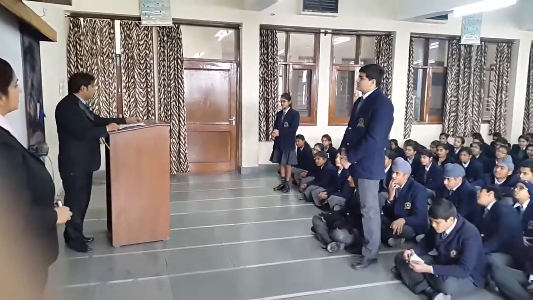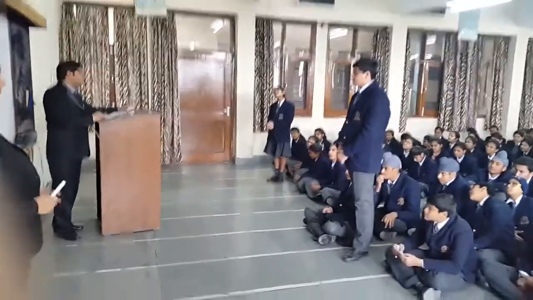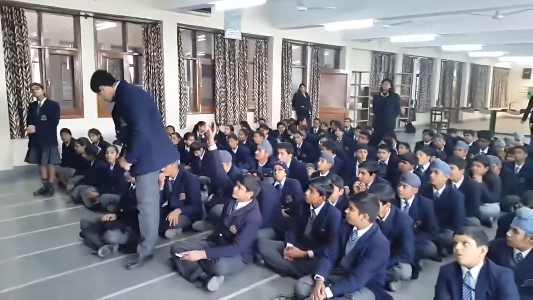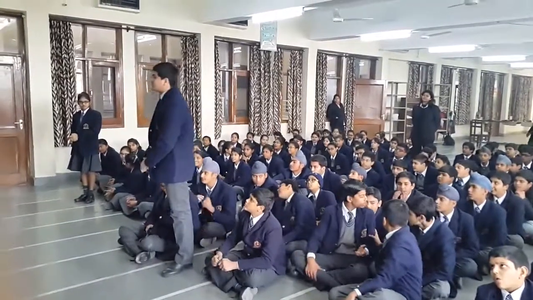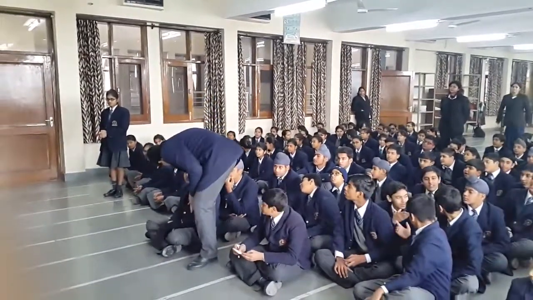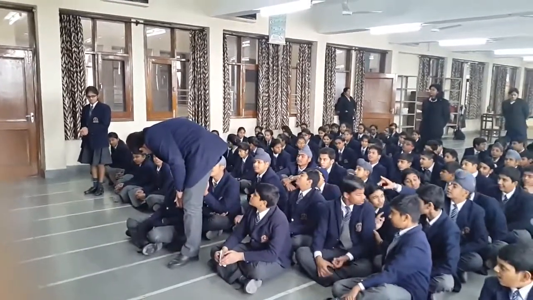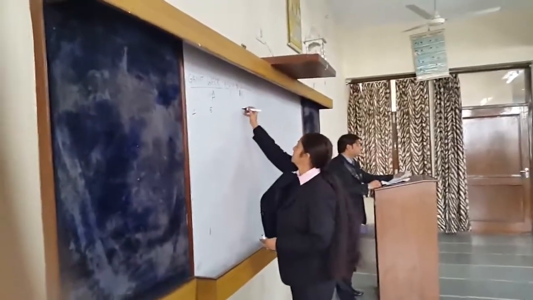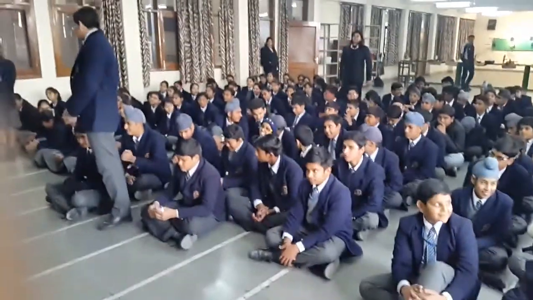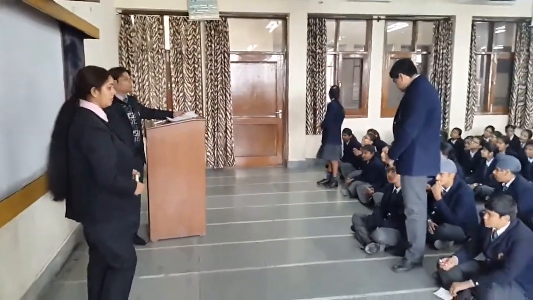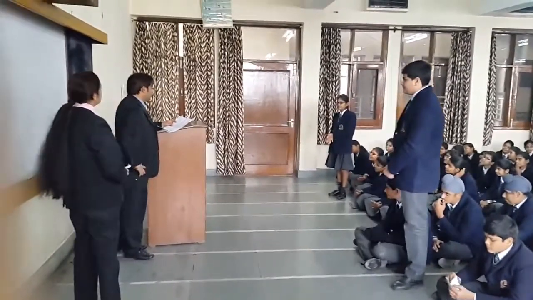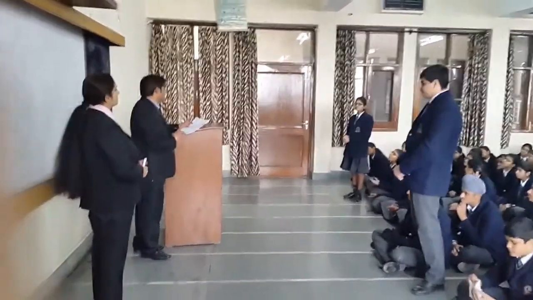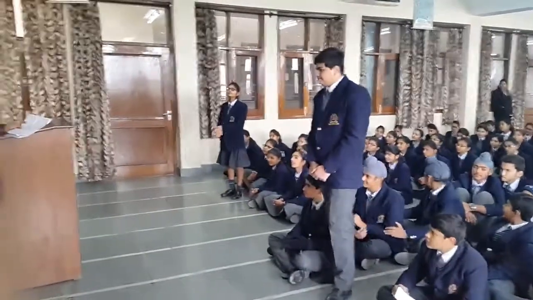Now group B. Which is the only rational number which is its own negative? Yes, it's right, 0. Now question for group C. Sit properly. Question for group C. Which number is called the multiplicative identity for a rational number? 1. Yes, it's right, 1.